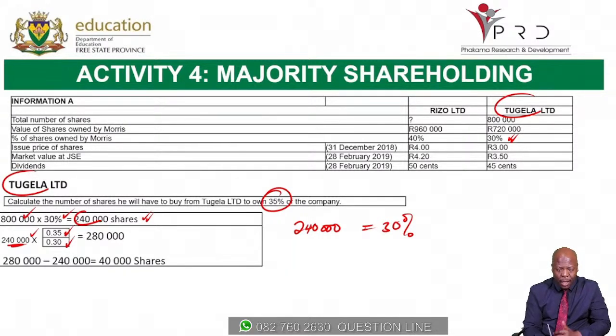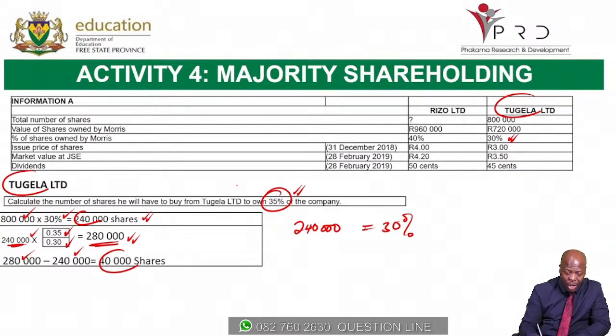That is 240,000 multiplied by 0.35 divided by 0.30, which gives you 280,000 shares. So if he is to hold 35%, he must have 280,000 shares. But currently he has 240,000. So 280,000 minus 240,000 means he has to buy 40,000 shares.